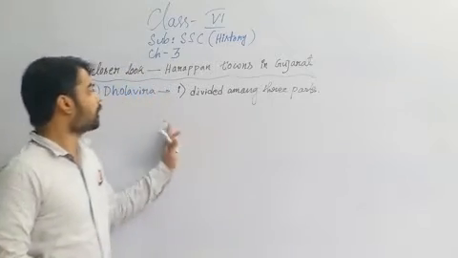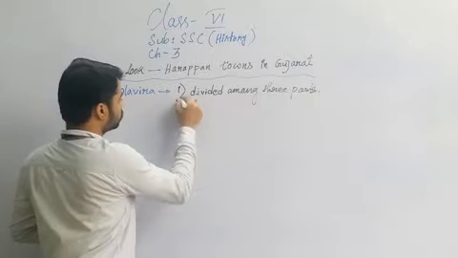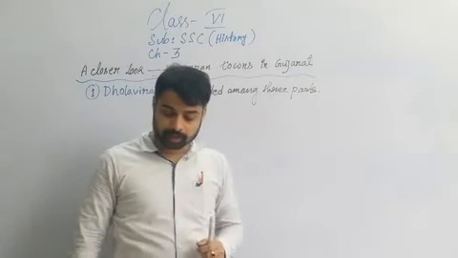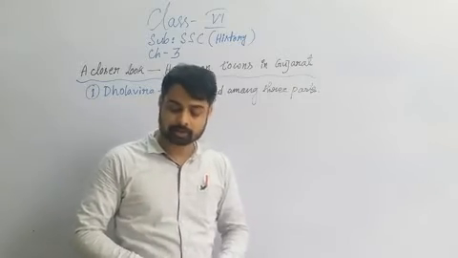Number two, each part was surrounded with stone walls with entrance through a gateway.